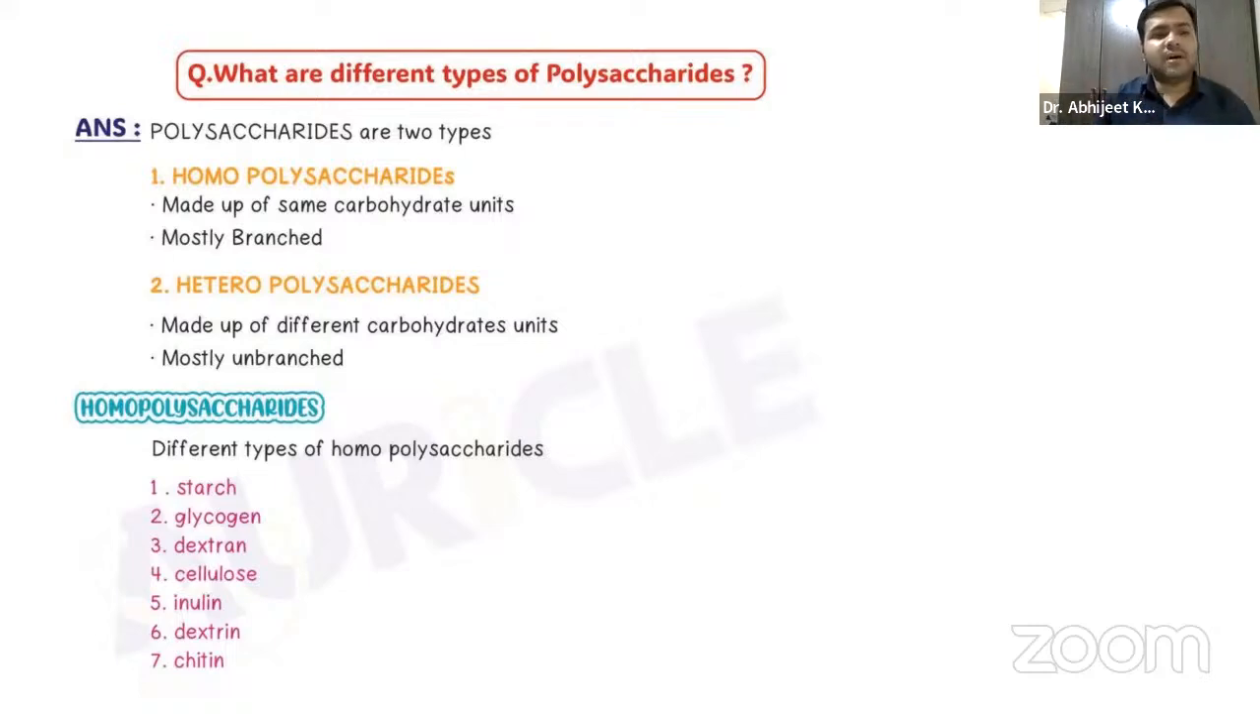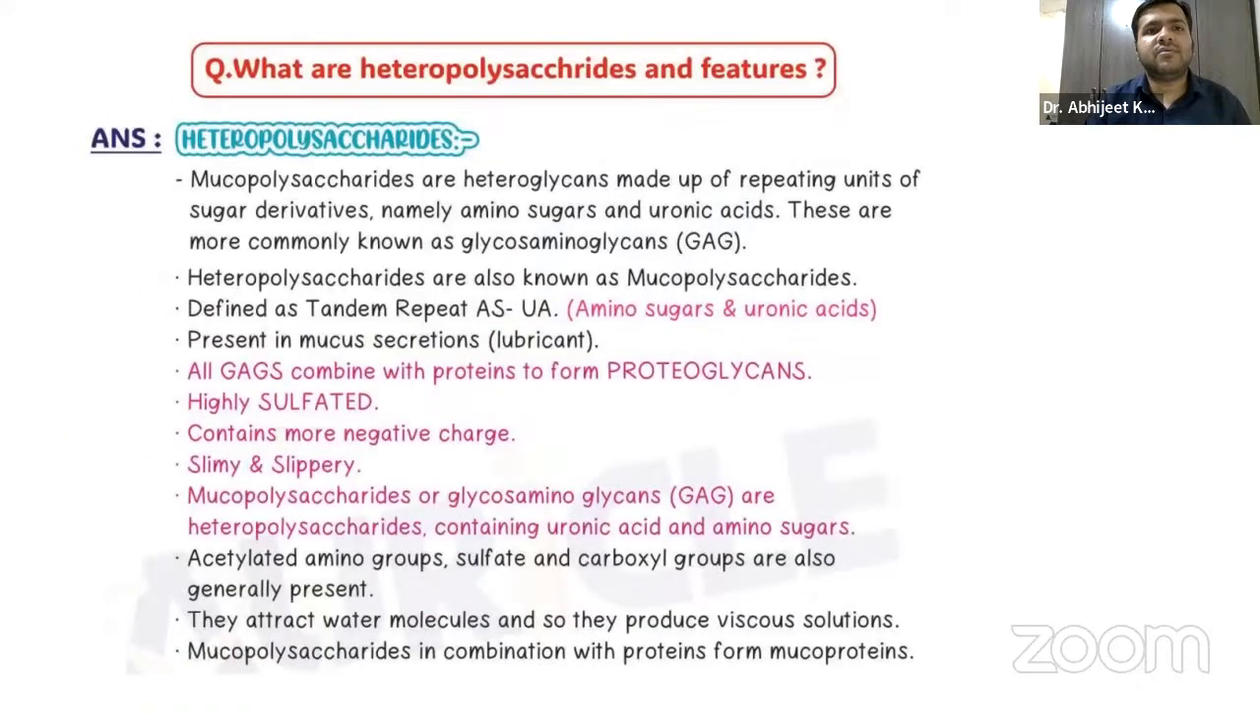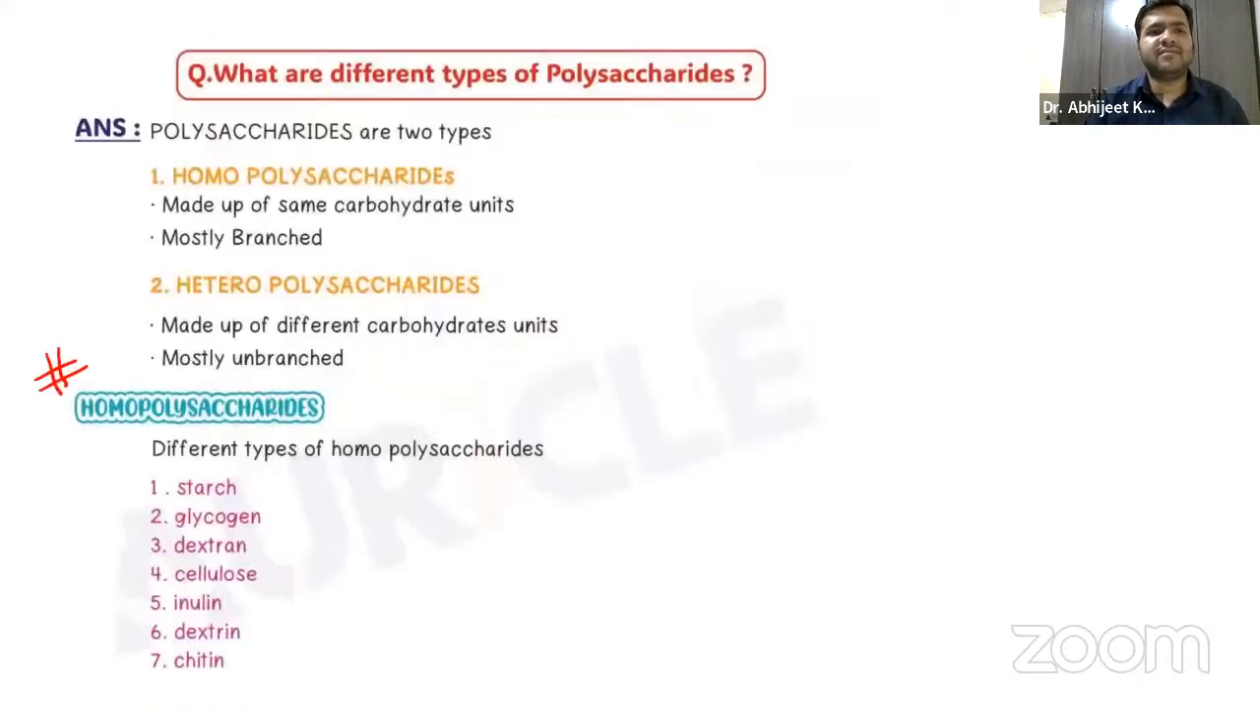So the most important part over here is the homopolysaccharides, guys, and the heteropolysaccharides. Let us try to discuss something about the homopolysaccharides and the heteropolysaccharides.